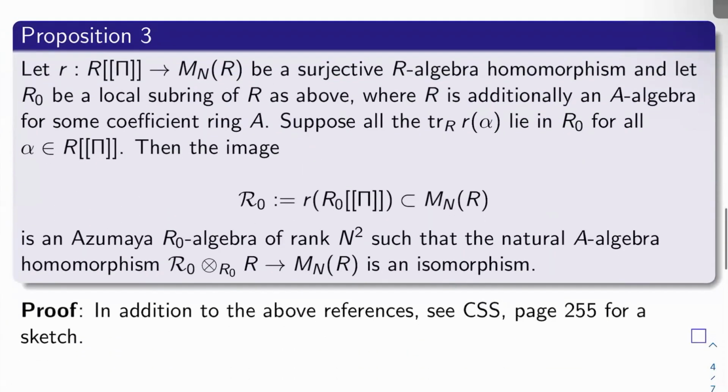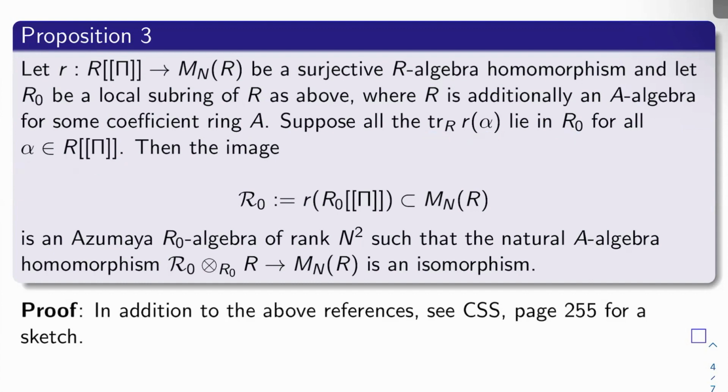Proposition 3. Let the map from R bracket pi to M_n of R be a surjective R-algebra homomorphism, and let R naught be a local subring of R as above, where R is additionally an A-algebra, where A is a coefficient ring. Suppose that all the R traces of all the R alphas lie in R naught for all alpha in R bracket pi.